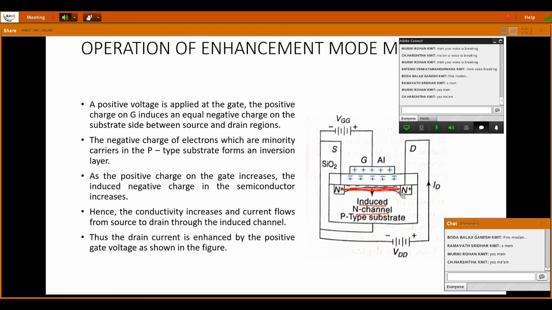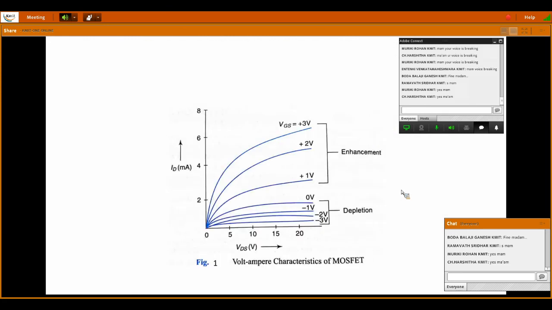Next, see here, the same points are written. Look at the graph: the same graph represents enhancement mode operation as well as depletion mode operation. Here VGS is given a positive supply, so the current is very high. As VDS increases, the current also increases, and the current increases more for more positive voltages on the gate. Exactly opposite is the depletion mode. If you have understood enhancement mode, the only difference in depletion mode is that VGS will be negative. The current will be reduced and there will be slight changes.